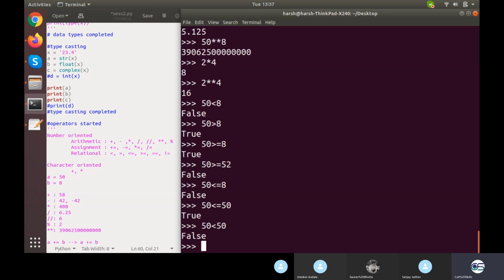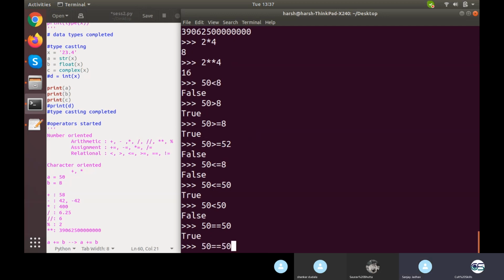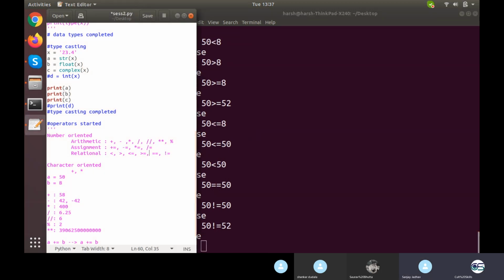Whereas if we go for this, it will be false, because 50 is not less than 50. 50 is equivalent to 50. So if we say 50 less than 50, it will be false. 49 is less than 50, not 50. Whereas if we go for double equals, it will again give us true. If we go for not equals, it will give false. We'll write 50 not equals to 52. Like the basic stuff. Nothing so rocket science to be talked about.